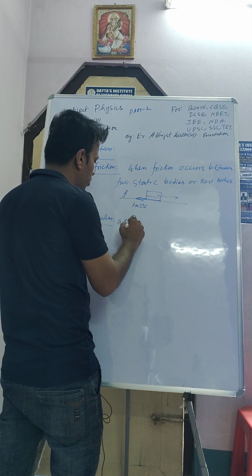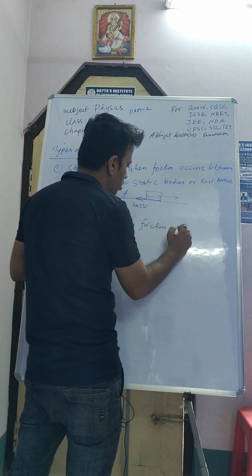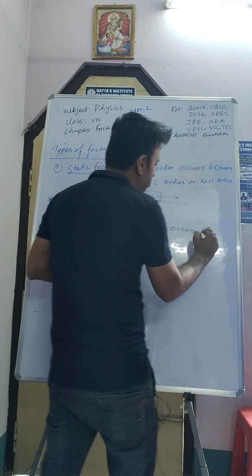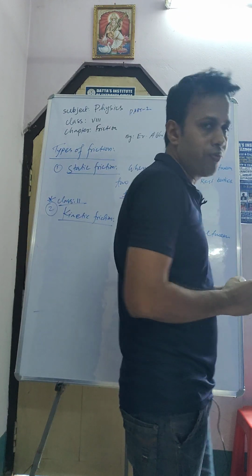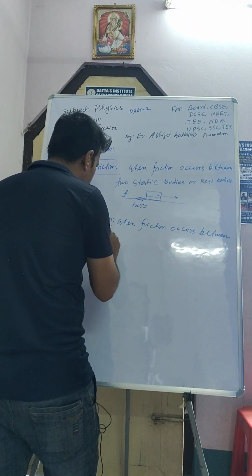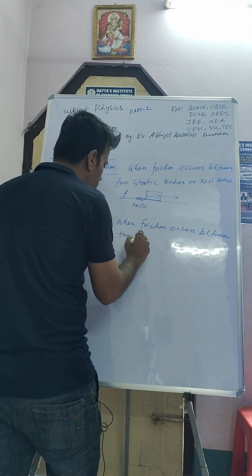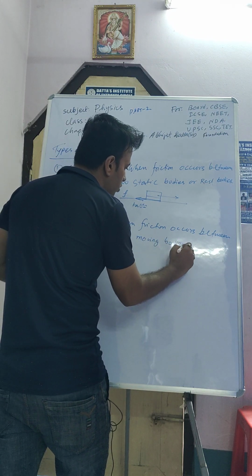Suppose friction occurs between the 2 moving bodies.